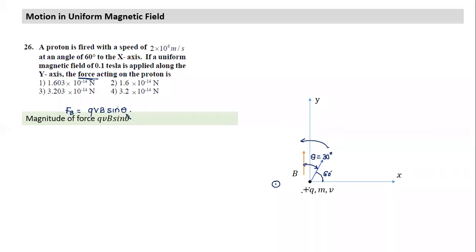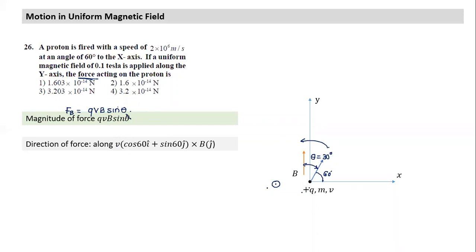That should be our aim, sin theta. So another way of thinking would be the direction of force. Those who are not okay, can we do it in terms of cross product also? Yes. What I could have done is ask which direction the force will act. The force will act along the direction of the cross product.